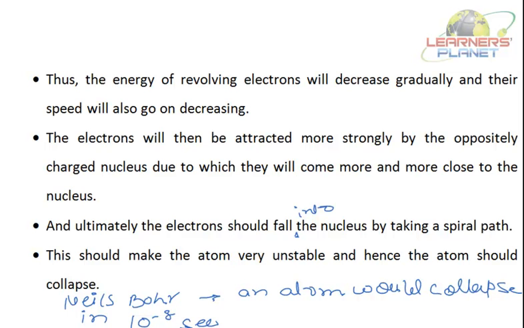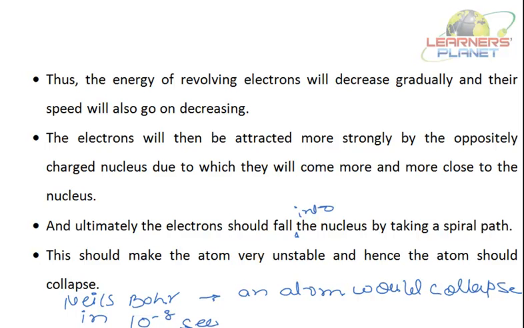Or you can write that according to Clerk Maxwell, a charged particle moving under the influence of an attractive force continuously loses energy in the form of radiation, right? Now as it is losing energy, the energy of the electron is decreasing, so it will not be able to follow that circular path. It will be attracted by the nucleus, and following the spiral path, it will just collapse into the nucleus. So this is the drawback of Rutherford model.